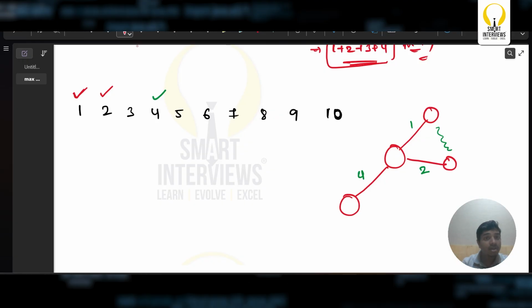Next comes 5. Can I take this 5? Think of it like I want to maximize. I want to maximize in the sense that out of 5 vertices, I should have only 4 edge weights.